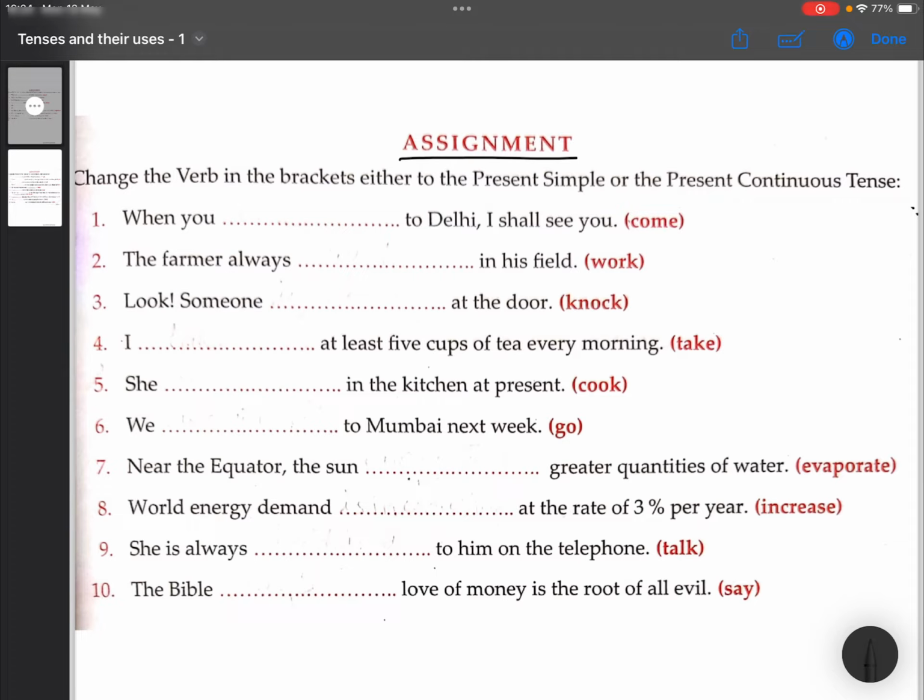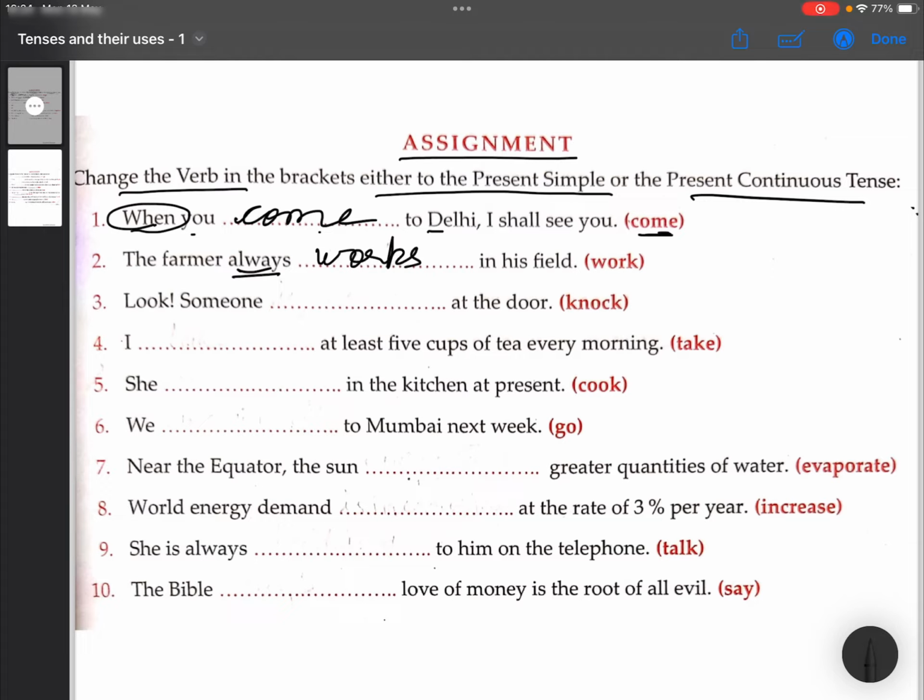So let's start. Change the verb in the bracket either to the present simple or present continuous tense. Now when you dash to Delhi, I shall see you. So the verb is come. Because it starts with an adverb, it's going to be very simple present tense. When you come to Delhi, I shall see you. Because it expresses something about a future fixed action. Second, the farmer always dash in his field, because always is there. Always tells us it's a habitual action. So habitual action also takes very simple present tense.